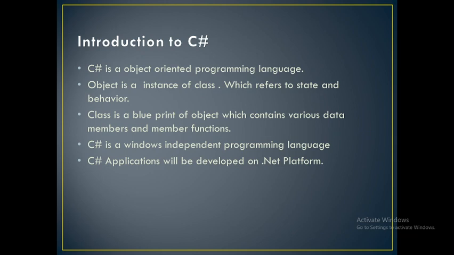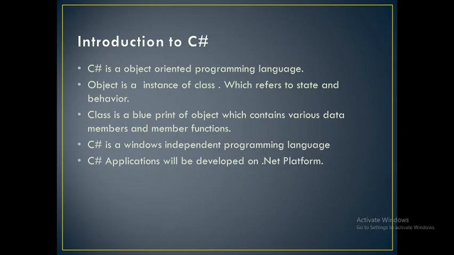Here we will start with the introduction to C sharp. What is C sharp? C sharp is an object-oriented programming language. Let me first explain what a programming language is. A programming language is a language which contains the set of instructions to be sent to your CPU to perform certain actions.